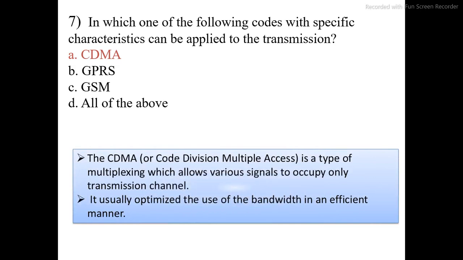Okay, what is CDMA? CDMA, code division multiple access, is a type of multiplexing which allows various signals to occupy a single transmission channel. It usually optimizes the use of bandwidth in an efficient manner. Code division multiple access techniques are used in telephone communication.